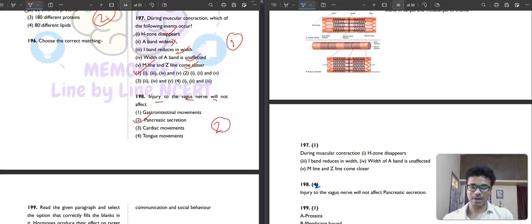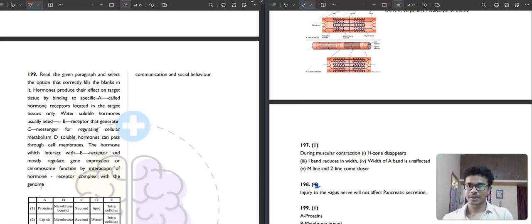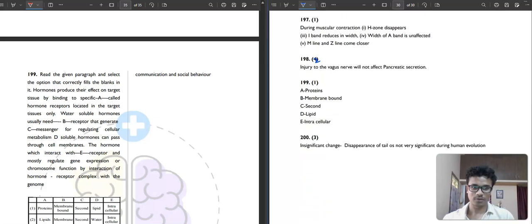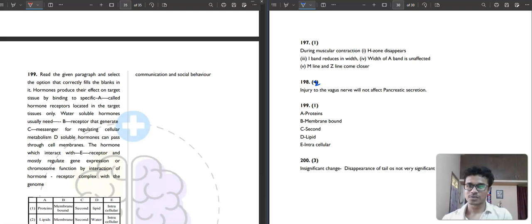Then question number 199. Read the given paragraph and select the option that correctly fills the blanks. Hormones produce their effect on target tissue by binding to a specific protein called hormone receptor located in the target tissues only.